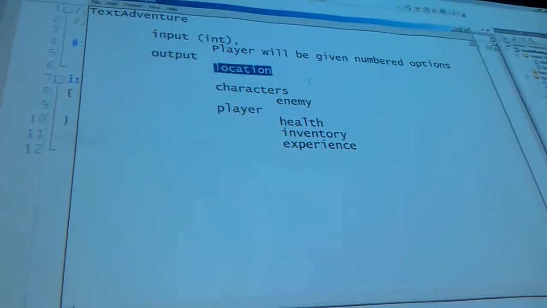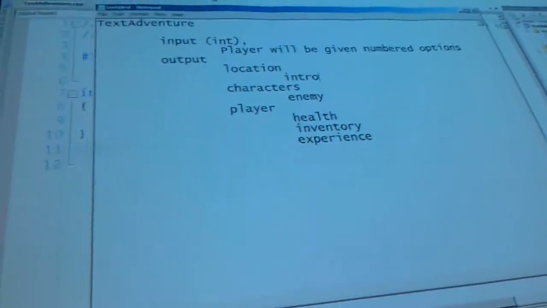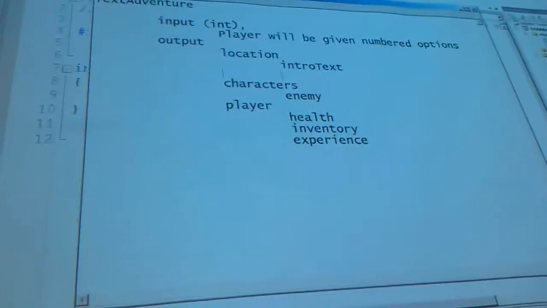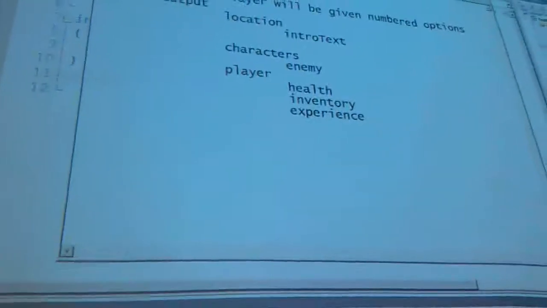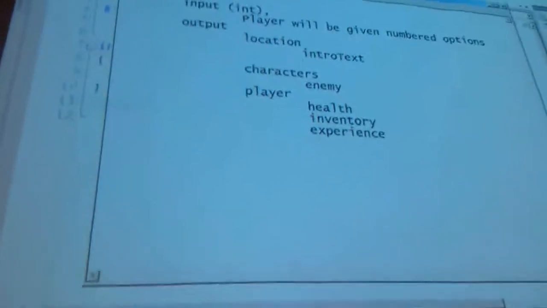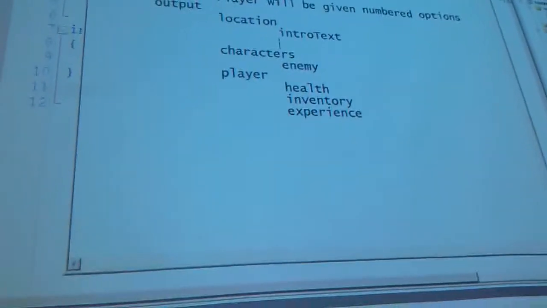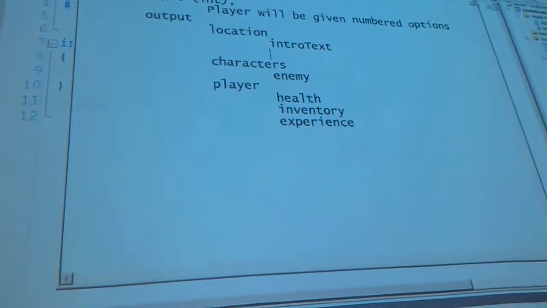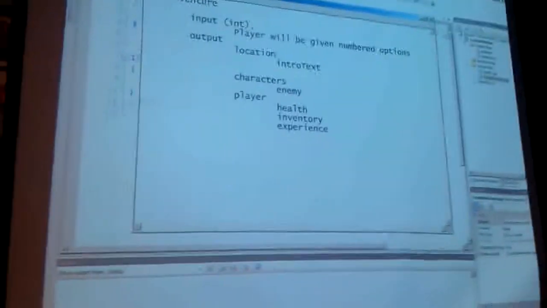So we'll have location, then we'll probably have some kind of introduction. Intro text. What should it say afterwards? You were in a clearing. Then what? Choose either go north, south, east, or west. Choose 1, choose 2, choose 3. What's in the clearing, though? What about only one thing to be at the location? In the clearing, description. Clearing description.